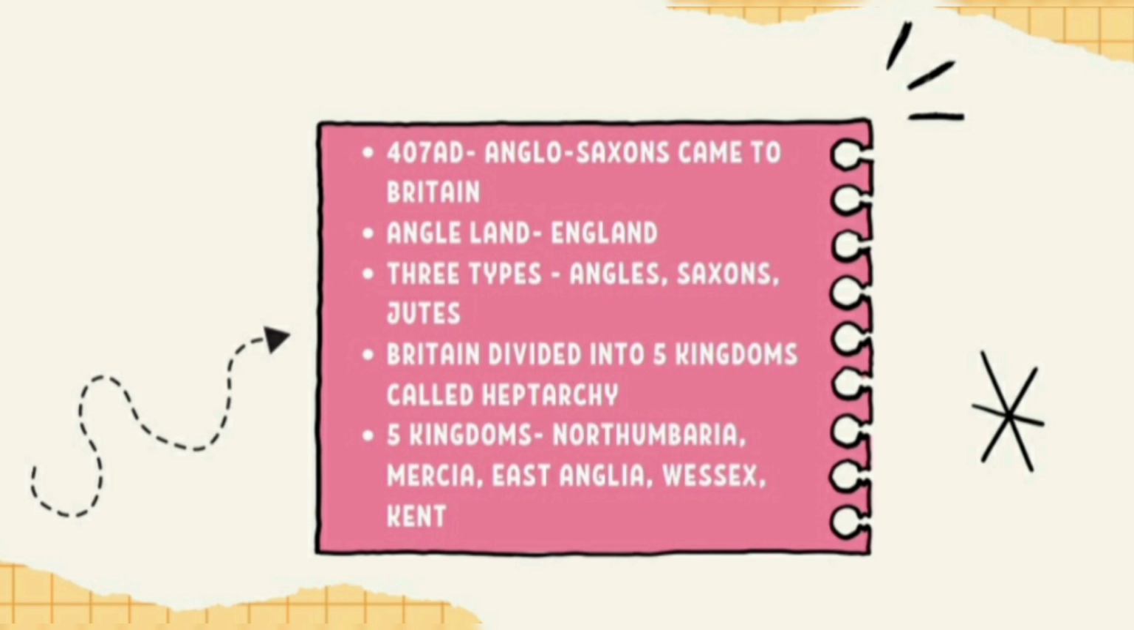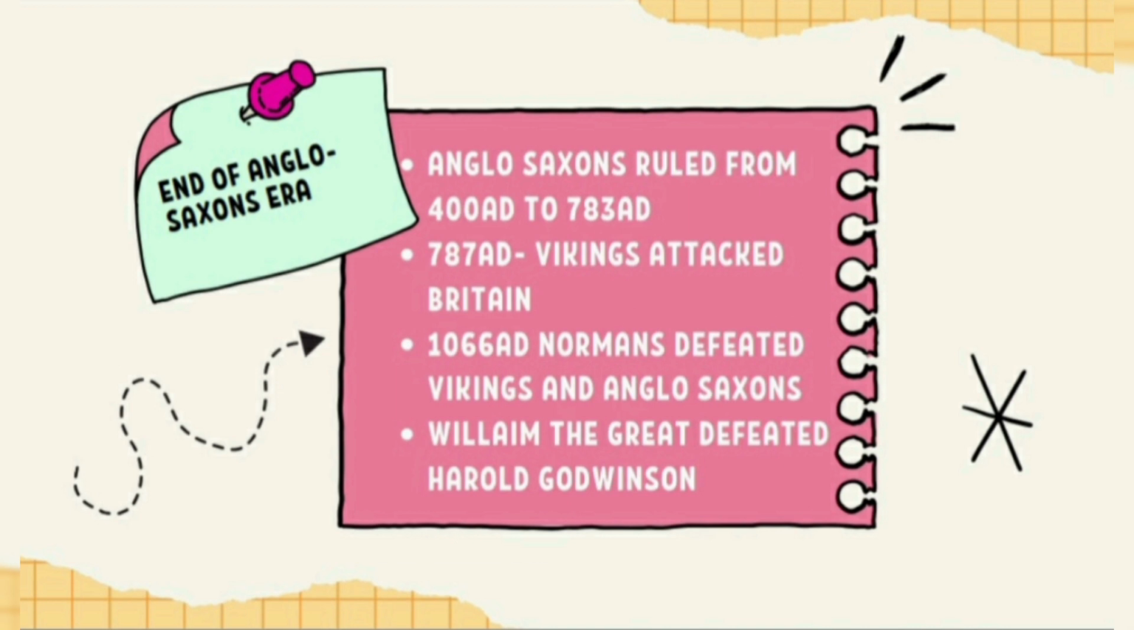Next, we will talk about the end of the Anglo-Saxon period. So the Anglo-Saxons ruled Great Britain from 400 AD till 783 AD. So what happens after that? In 787 AD, the Vikings attacked Great Britain. So who were these Vikings? The Vikings were warriors, looters, barbarians, pirates, traders, explorers, and colonizers during the 8th to 11th century. So these Vikings attacked Great Britain and they ruled the country for about 200 years.